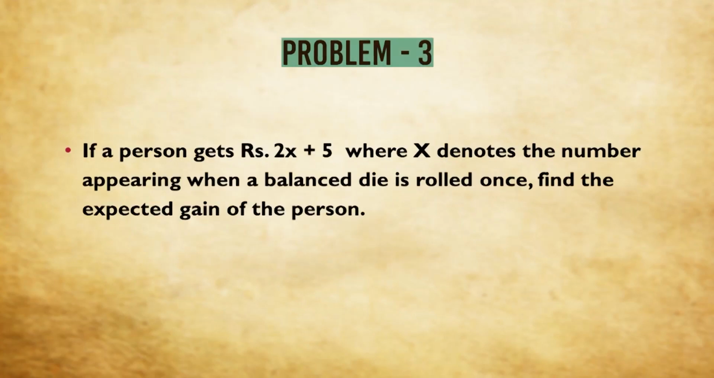Suppose a person gets rupees 2x plus 5, when x denotes the number appearing when a balanced die is thrown once. We have to find the expected gain of that person. Now here, can you tell us what is the value that x can take up? Or equivalently, what are the values that can be taken up by twice x plus 5?